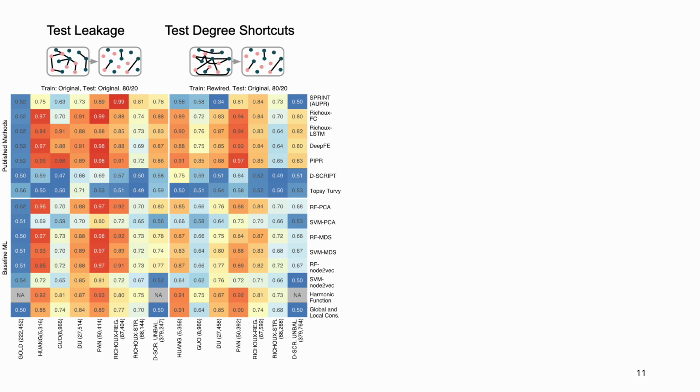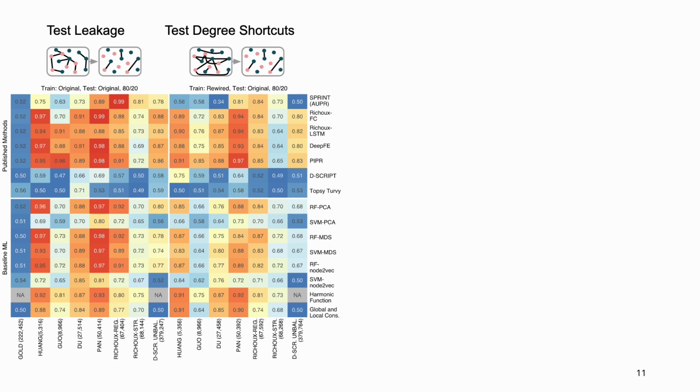For our second test case, we see that if we train on biologically meaningless edges but preserve the expected node degree, we do not get random predictions. On the contrary, models can confidently predict PPIs from node degree information shortcuts as performance only decreases slightly compared to the original results.